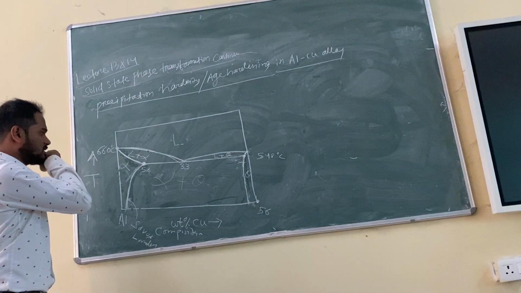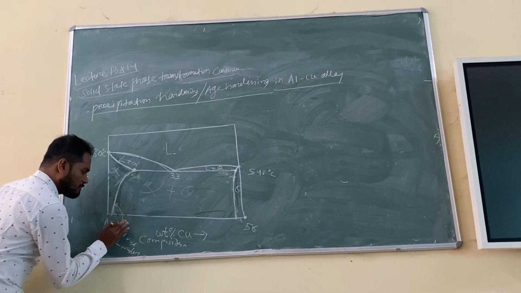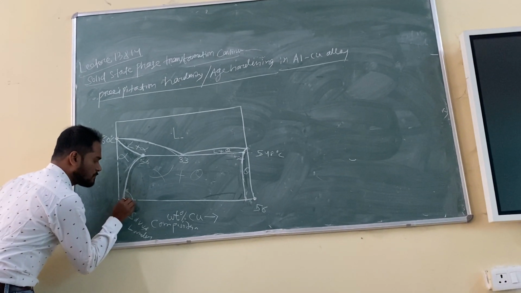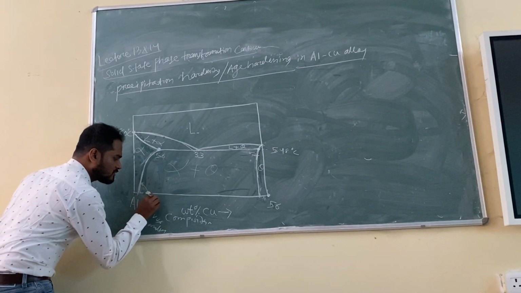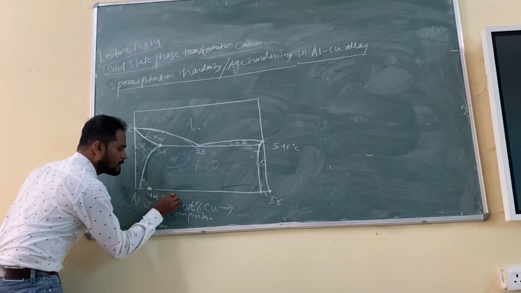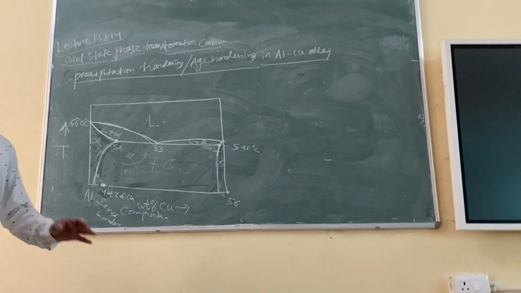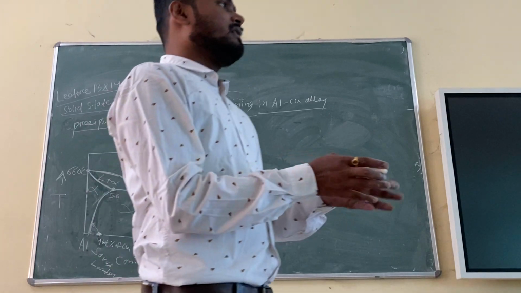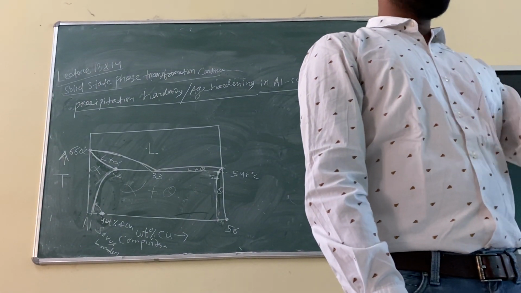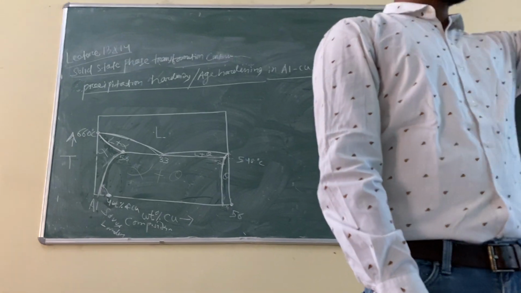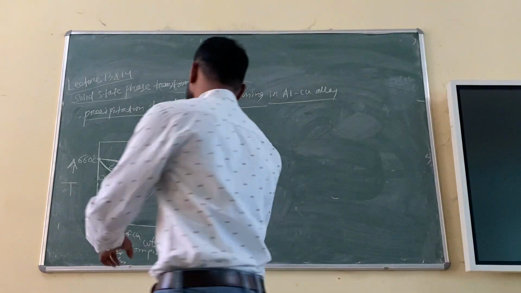Anyway, so now the question is, I will choose a weight percent. Suppose this is 4 weight percent of copper in aluminium. So I have chosen a composition of this much. I decide that I want to make an alloy which contains 4 weight percentage of copper in aluminium. You take pure aluminium, you add 4 weight percentage of copper. So it becomes this much. Right?